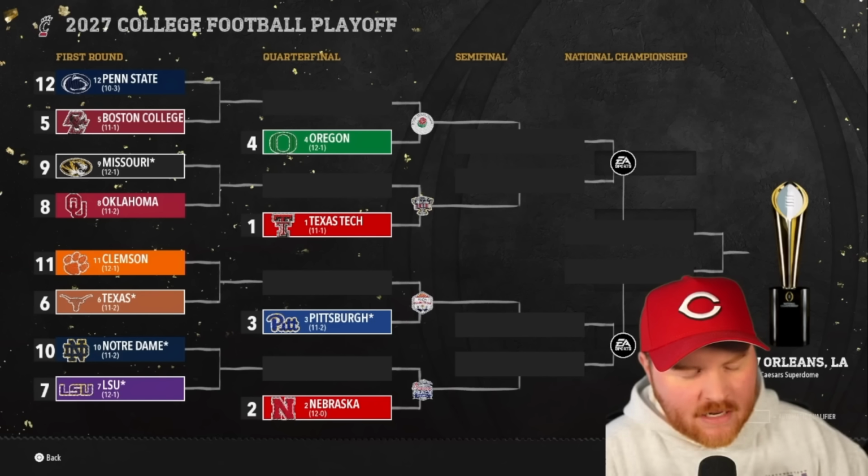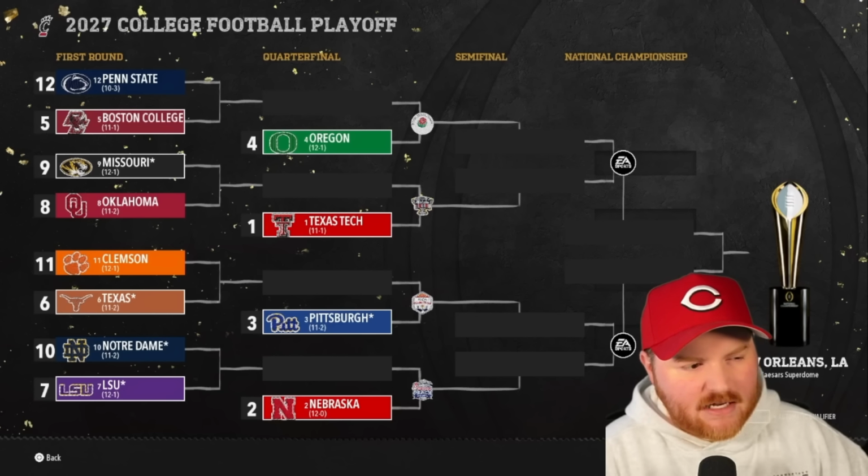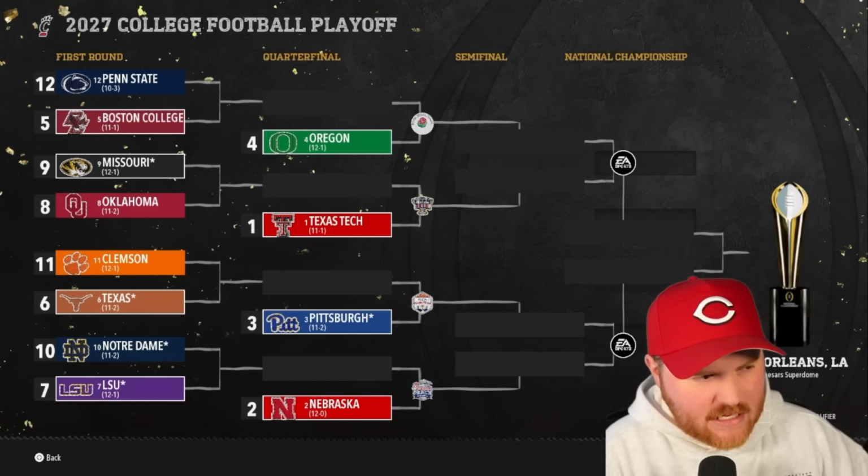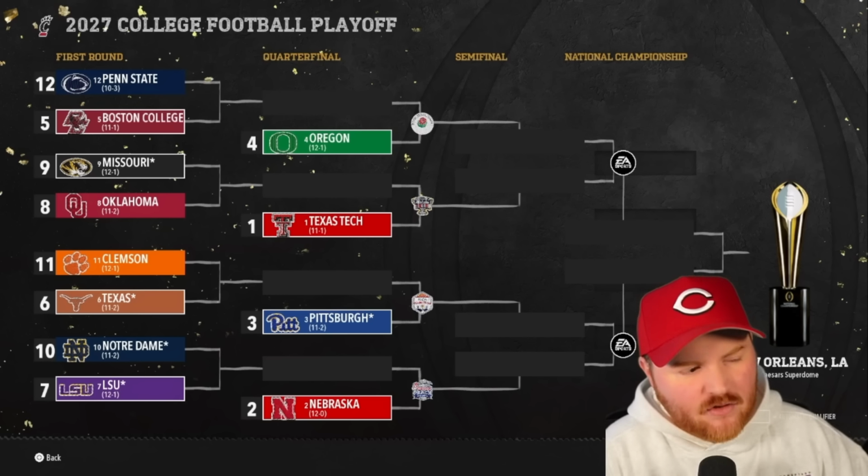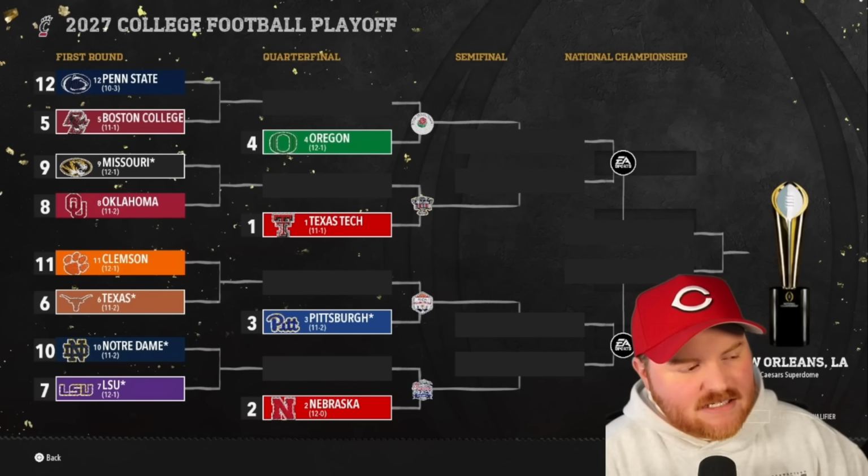They won the first round last season, but then they ended up losing, but we'll see if they can make it in. So Oregon is in for their third time. Penn State, I believe, is in for their third time. Clemson is in for their third time, and Texas Tech is in for their third time. Oklahoma is in for the second time.